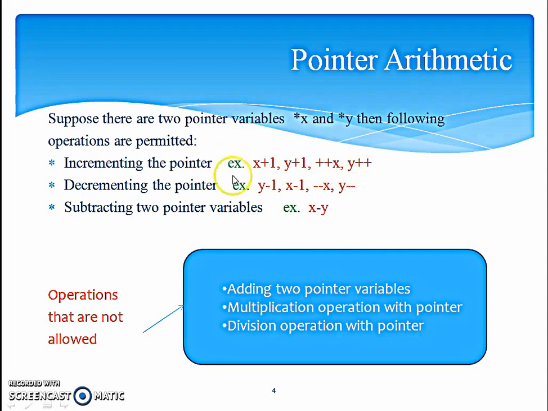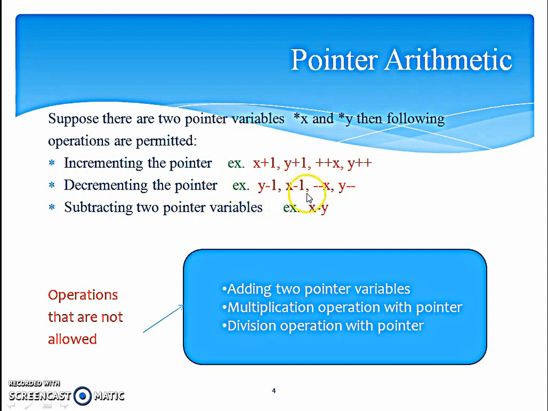So these operations are allowed. When a pointer is incremented by 1, there is a difference of only one memory location based on the type of the pointer. If it is integer pointer, when it is incremented, if initial address is 100, it will point to 102.